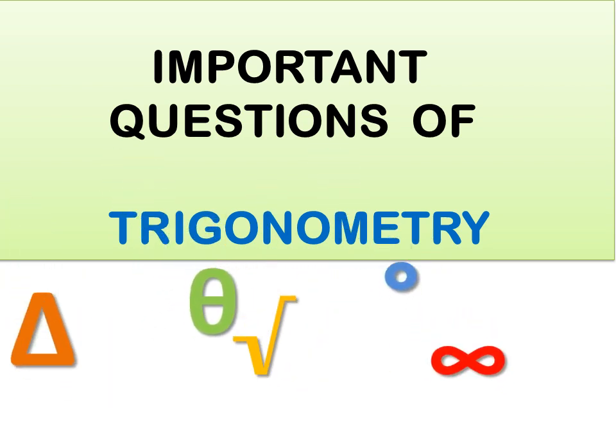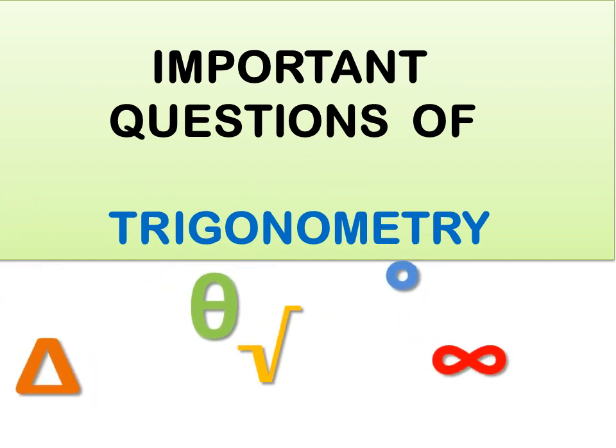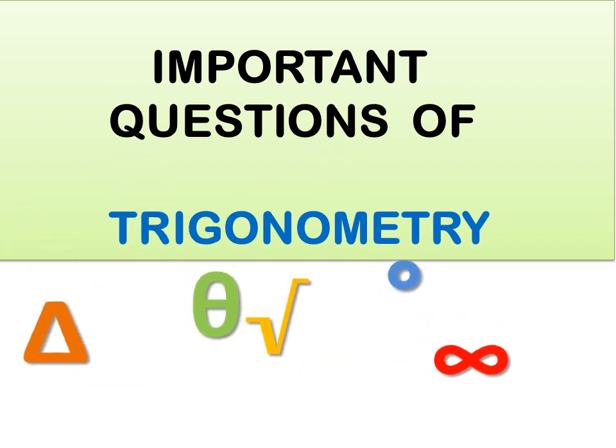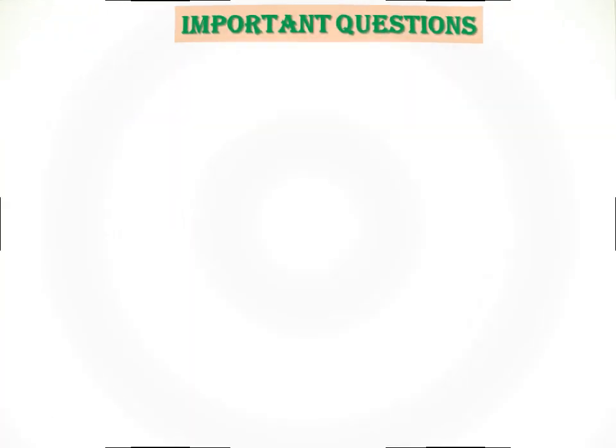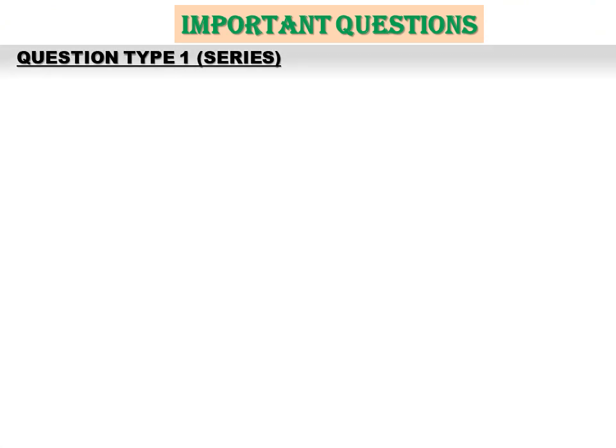So let's start with it. What are the categories I have identified, and I will solve each of the questions after that one by one. Let's see. The first category is series type of questions. Type 1 is series type of questions.